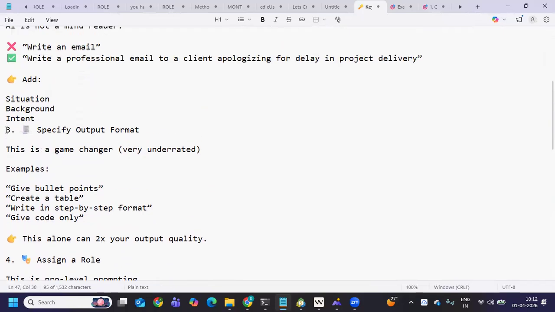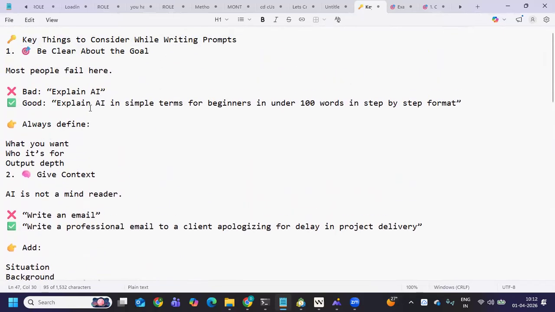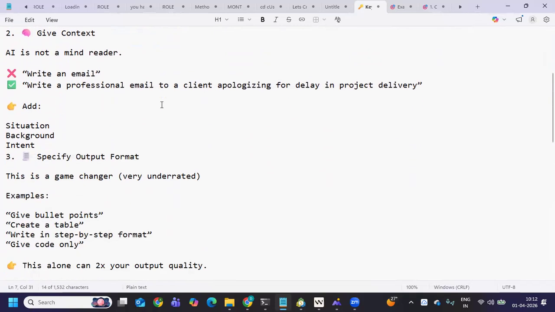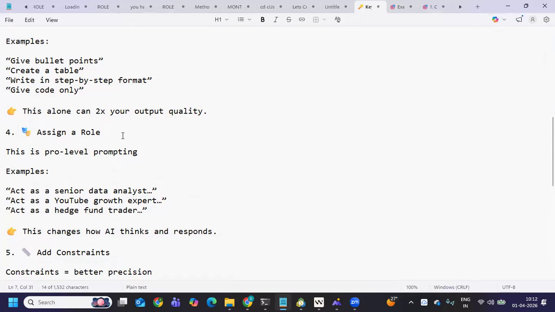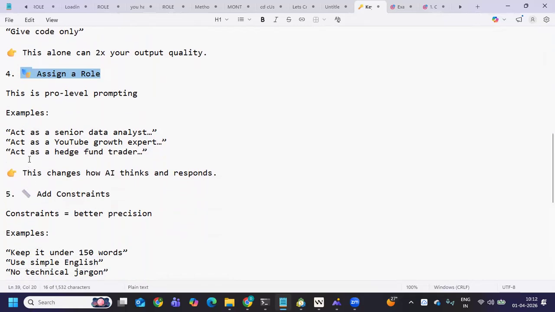an answer. Now here in this case, if you say, consider yourself as an AI expert and explain to me what AI is in terms of a beginner who can understand, then it will give you very basic English, or it will give you examples that you can relate to. So that is the fourth point. Assigning a role is very important. This is how it changes how the answer will come.